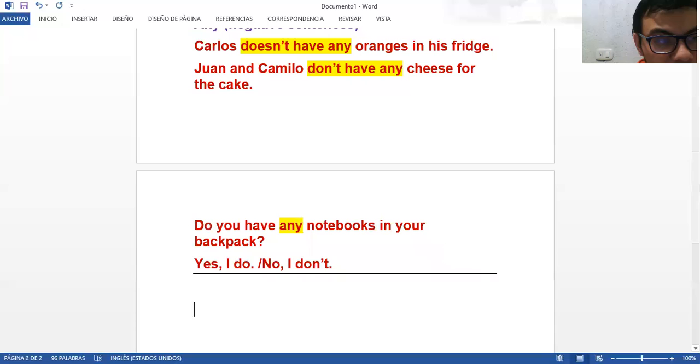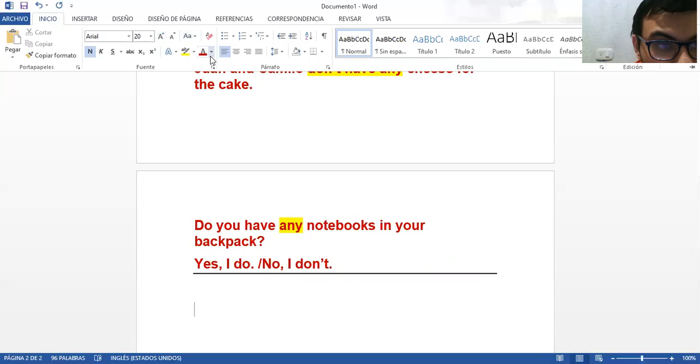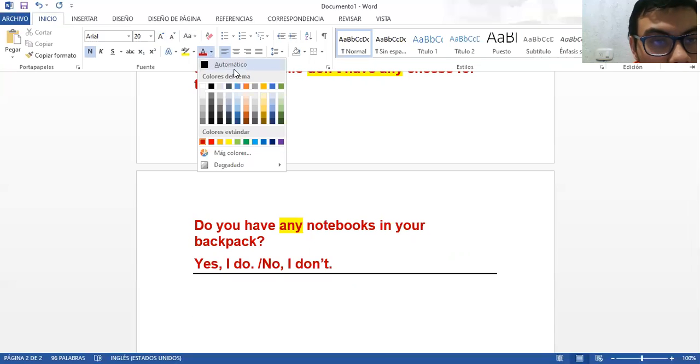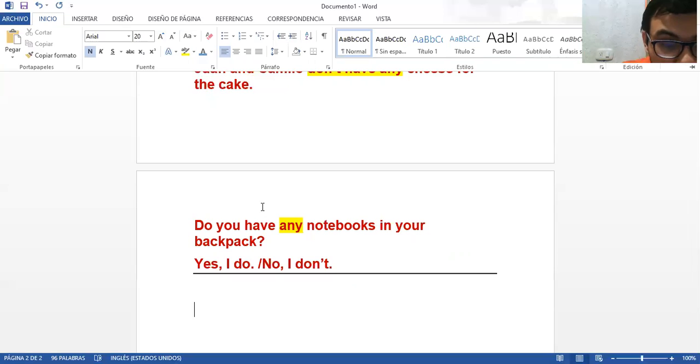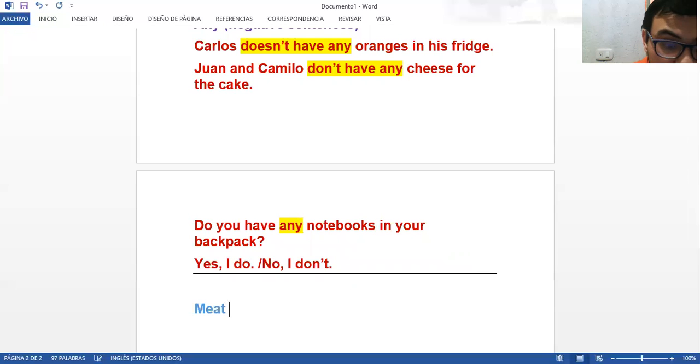I'm going to change the color. Let's do it with blue. So here we have the example of meat. Meat is not countable, the same as fruit or bread.